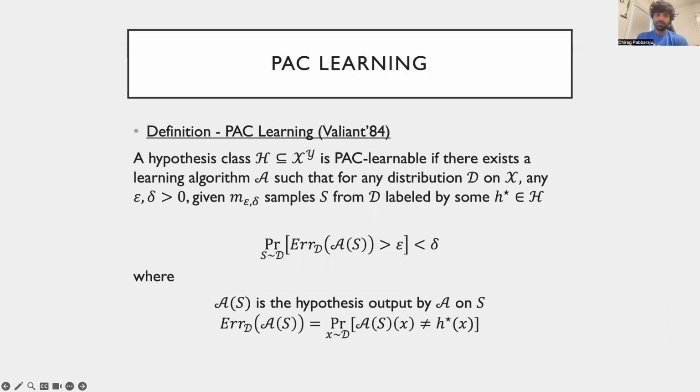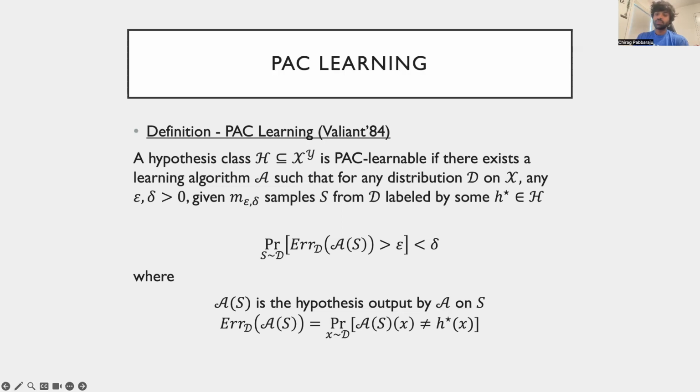The mathematical framework that captures this notion of learning was introduced in 1984 in a seminal work by Leslie Valiant. The framework is known as PAC learning, which stands for Probably Approximately Correct learning. The definition for a hypothesis class H to be PAC learnable is stated here. In words, we say that a hypothesis class H is PAC learnable if there exists a learning algorithm which, when given a finitely large sample of labeled instances drawn from any arbitrary unknown distribution and labeled by any arbitrary unknown target function H star in H, returns a hypothesis which suffers a small error with respect to that distribution.